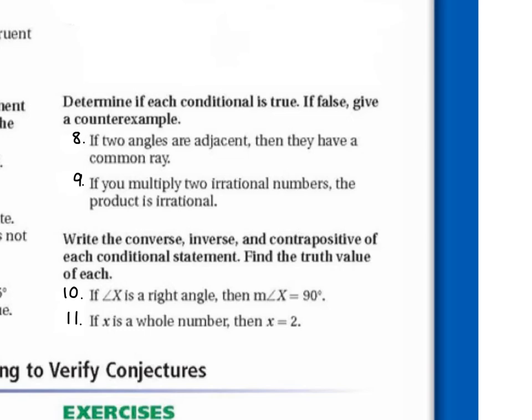Determine if each conditional is true. If false, give a counterexample. So if two angles are adjacent, then they have a common ray. So if we have two adjacent angles here, angle 1 and angle 2, do they have a common ray? Yes, this one in the middle. So this is true.